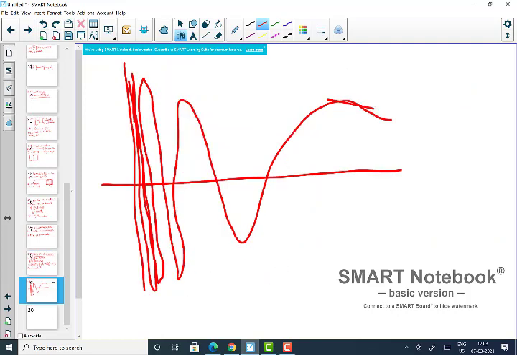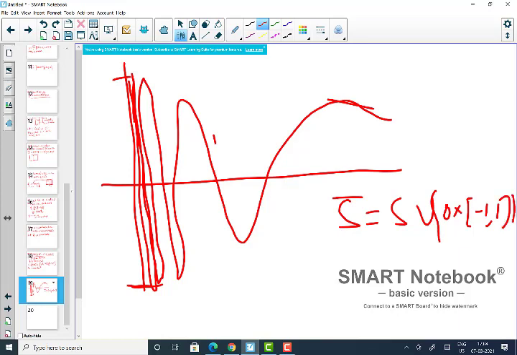Now what is the closure of S? S is all those lines, but what is the closure S bar? This is S union this portion of the line, the y-axis from -1 to +1. So S bar is S union {0} cross the closed interval -1 to +1. Why? Because if you choose any point on this line and take an open ball, then this open ball contains points of S. That means every point of this line is a limit point of S, and hence it is inside the closure.